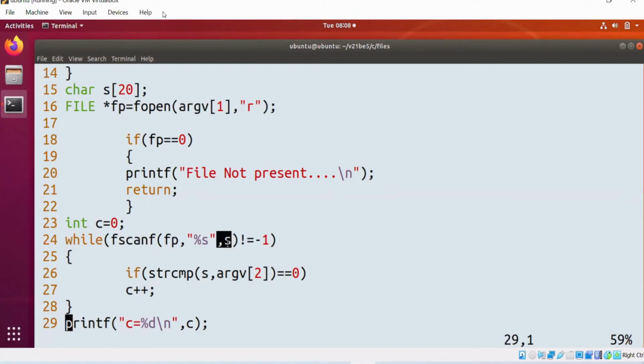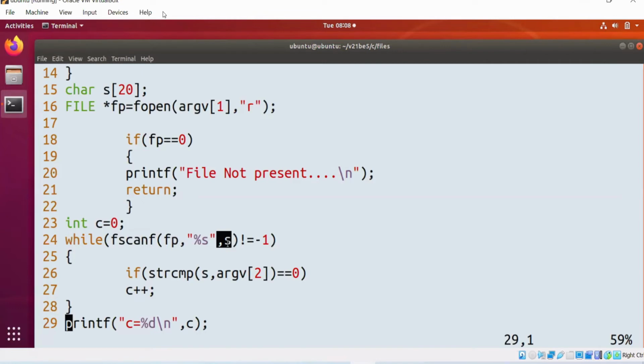Sir, can we use EOF in the place of -1? Yes. In the place of -1, you can use EOF because EOF and -1 both are same. That is a preprocessor macro. Once we start with the preprocessor concept, we'll discuss again.